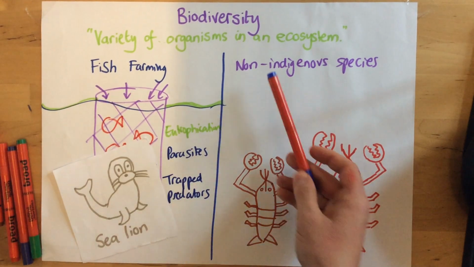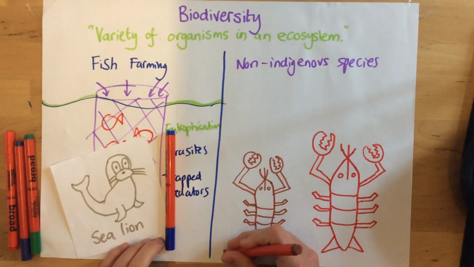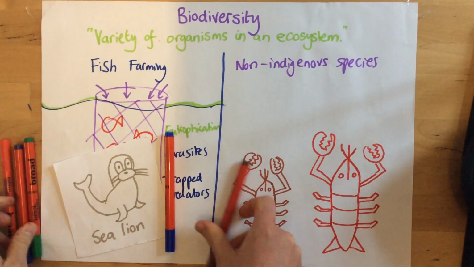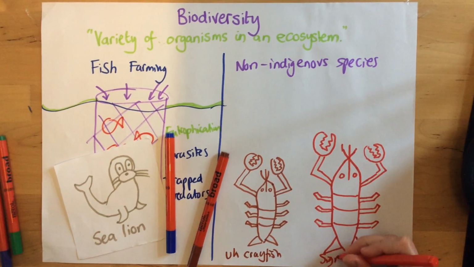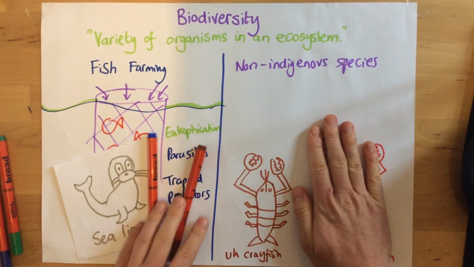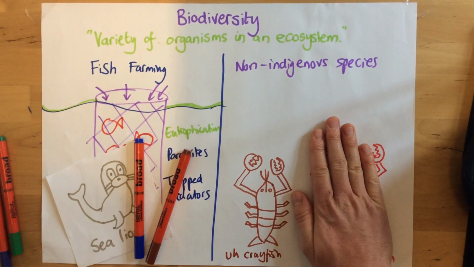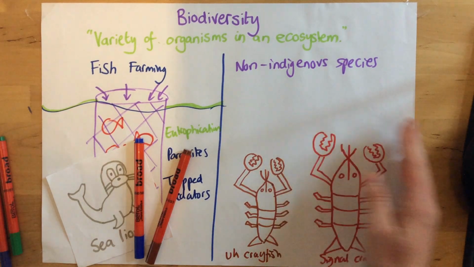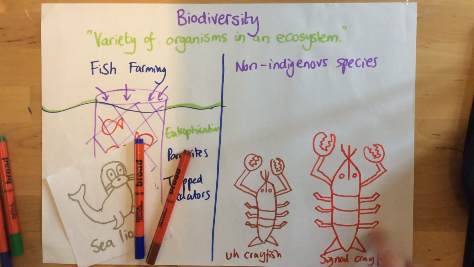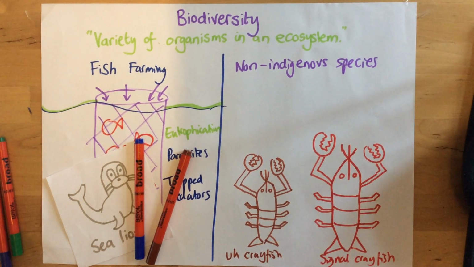The other thing that we're going to look at that negatively impacts biodiversity is non-indigenous species. The example I'm going to use is by looking at crayfish. So this here is the UK crayfish, and this here, the bigger one, is called the signal crayfish. So essentially, in the UK, we used to have this type of crayfish here. Now, what happened is the signal crayfish was introduced to the UK. It was actually from America, in order to kind of boost the food source. So people would have these nice big crayfish to eat. So they're introduced to river systems across the UK.